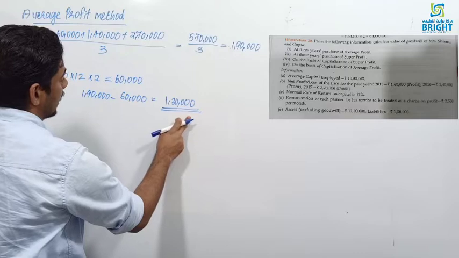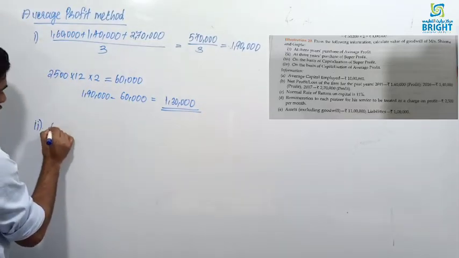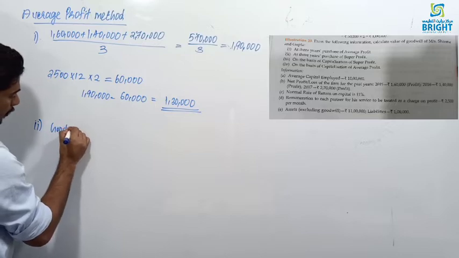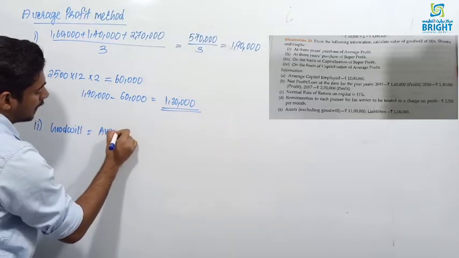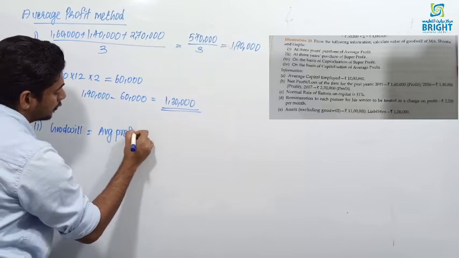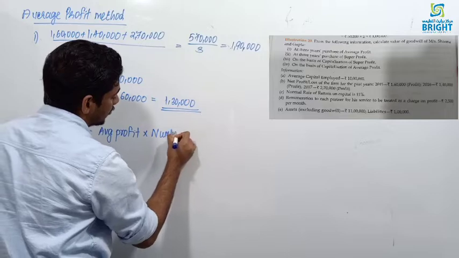Average profit is 1,30,000. So the second step, goodwill is equal to average profit into number of years purchase, right?